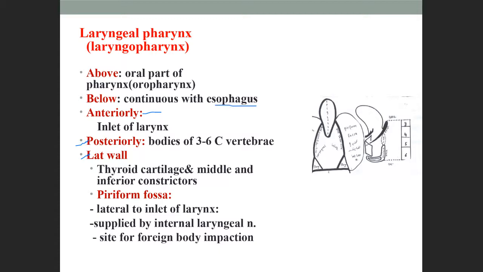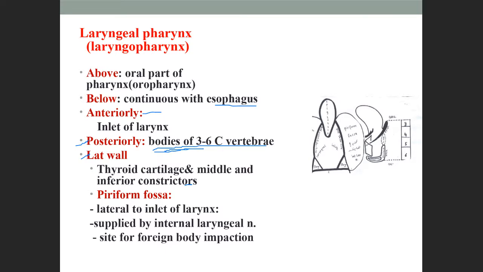It continues as the esophagus, and anteriorly it continues with the inlet of the larynx. Again, see, mention these bodies. The body is the main important structure which is connected with the larynx. Body of these vertebrae. On the lateral wall, it contains these structures. Okay. One more thing.